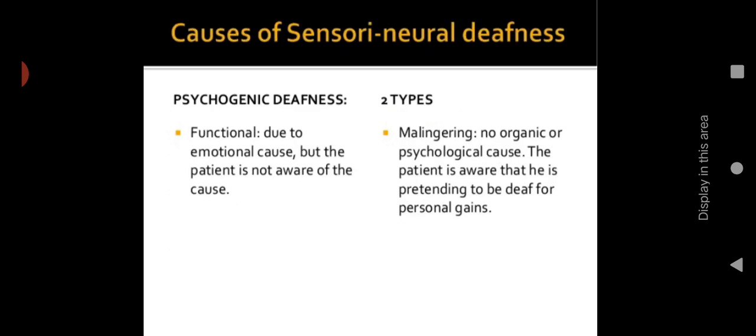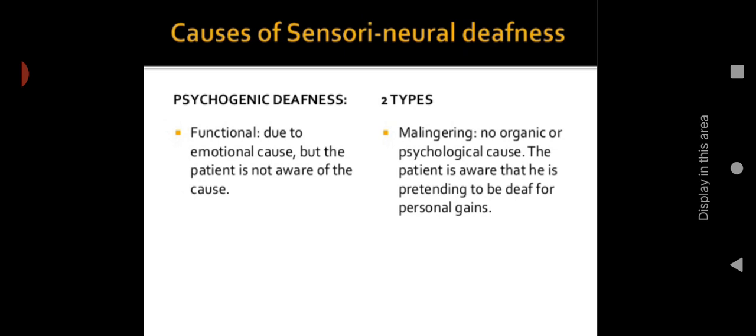Let us see psychogenic deafness. Psychogenic deafness is of two types. One is functional, due to an emotional cause, but the patient is not aware of the cause. Due to some emotional changes, there is a chance of deafness, but the patient is not aware of it. Then malingering, which means there is no organic or psychological cause. Behind this malingering type, there is no organic or psychological cause. The patient is aware that he is pretending to be deaf for personal gain.